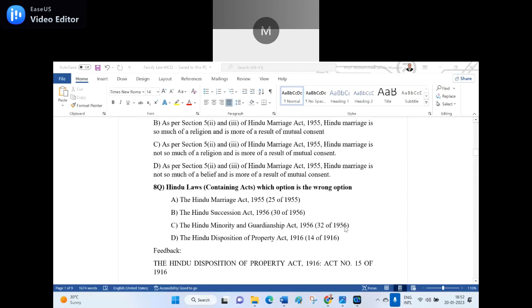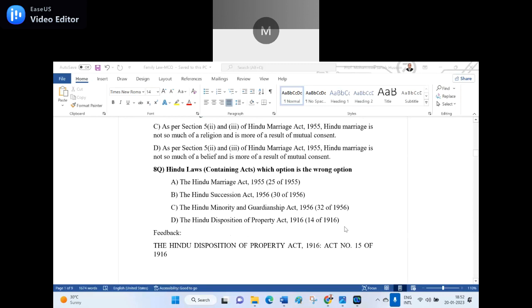Even though you are right, my point is that Act number 14 I wrote, it should be Act number 15. You have to give the answer Act number 15. Is it clear? That is my contention. That's why I said Hindu law containing acts, not marriage act.